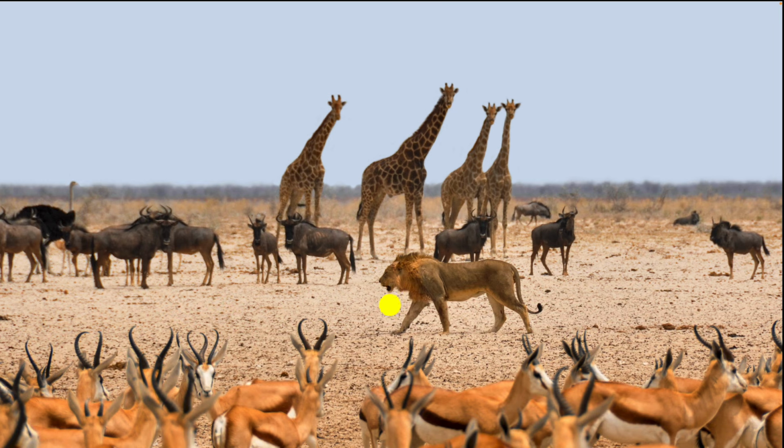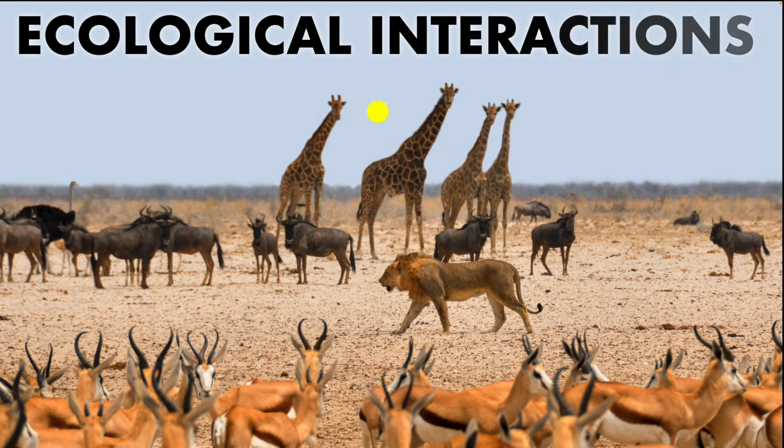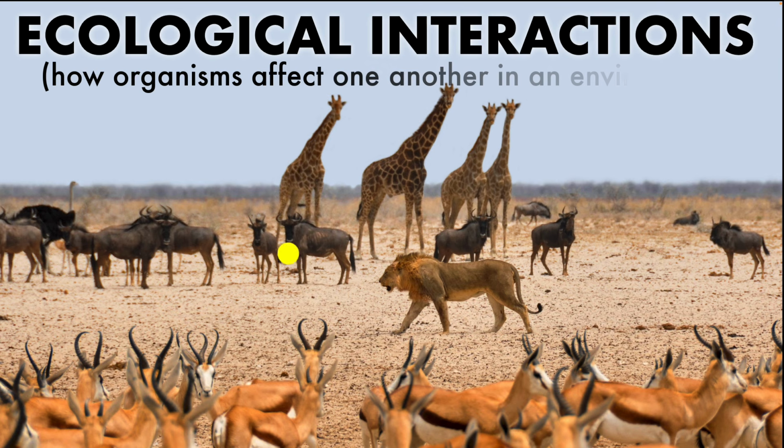Well, to understand this, scientists study something called ecological interactions. What is that? Let's find out. So, ecological interactions describe how organisms affect one another as they live in the same environment. What I mean is, it explains how an ecosystem functions as a whole. It tells us about how its population survives or grows or even shrinks over time.